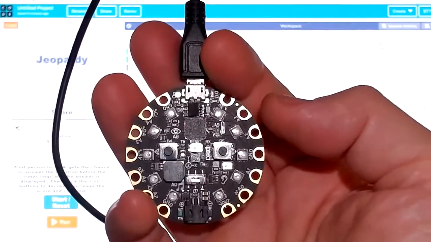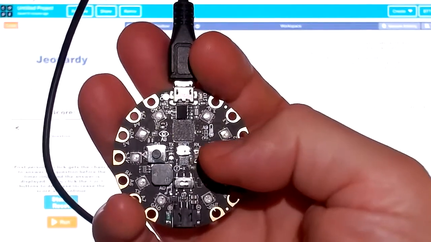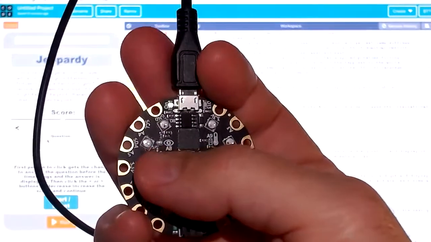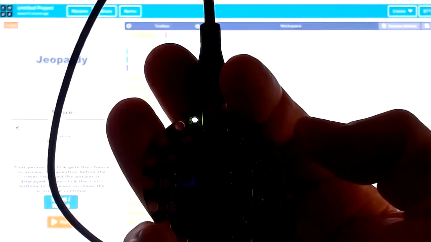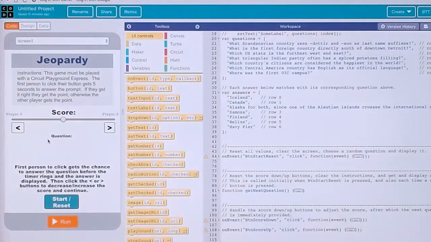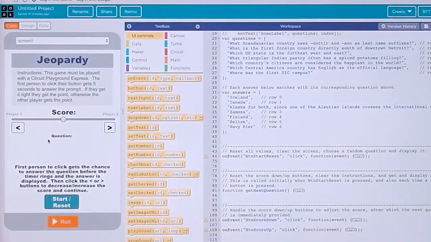We're using the Circuit Playground, and on the Circuit Playground, we're going to use the right-hand button right there and the left-hand button right over there. And that's input into the game. And the game asks you questions. And this is a two-person game. And so the first person to click on their button gets the chance to answer that question.